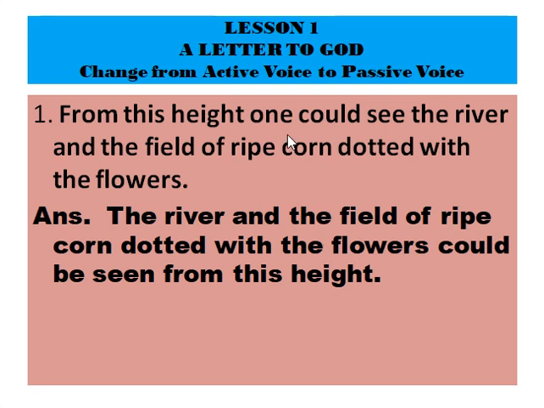From this height, one could see the river and the field of ripe corn dotted with the flowers. The river and the field of ripe corn dotted with the flowers could be seen from this height. I hope you remember that we need to change the verb into past participle form. Whenever we change it into passive voice, the verb form will always be in past participle form.